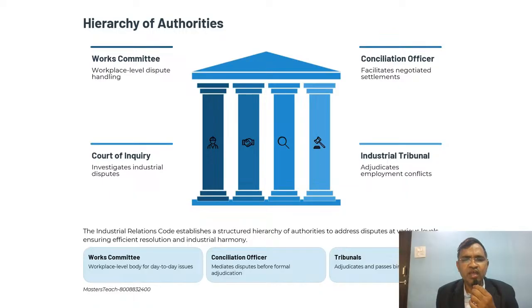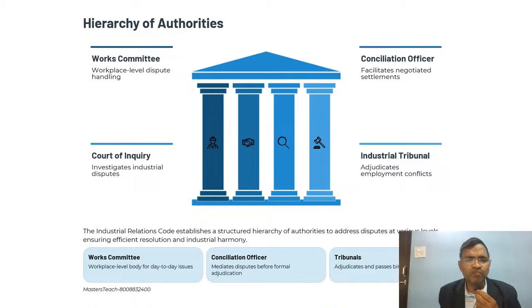Then the conciliation officer mediates before the formal stage, facilitating settlement of the issue. Then it goes to the court of inquiry, which inquires into and investigates the industrial dispute. The final one is the industrial tribunal, which adjudicates employment conflicts. It is the final stage of the industrial dispute.